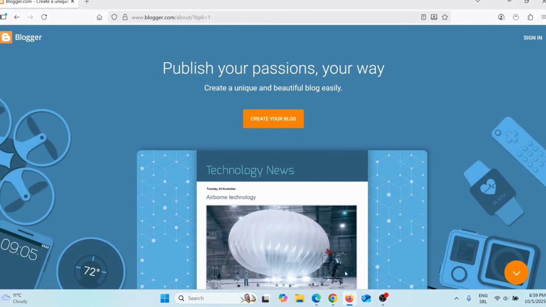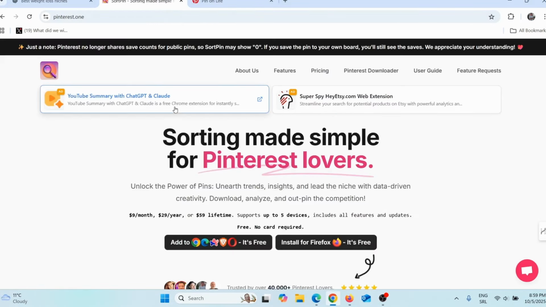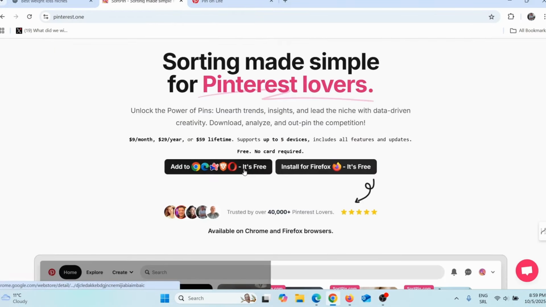You need to go here on this website called Sort Pin, and it is free. Here you can see you can add Sort Pin on Google Chrome or Microsoft Edge or even on Mozilla Firefox. It is free. Now in a minute you will see why you need this extension. So after you install Sort Pin on your Google Chrome in this case, what you need to do next,